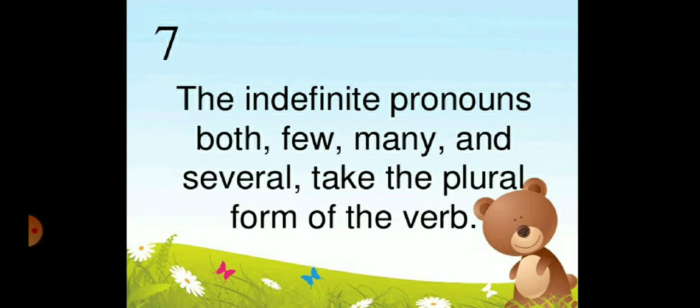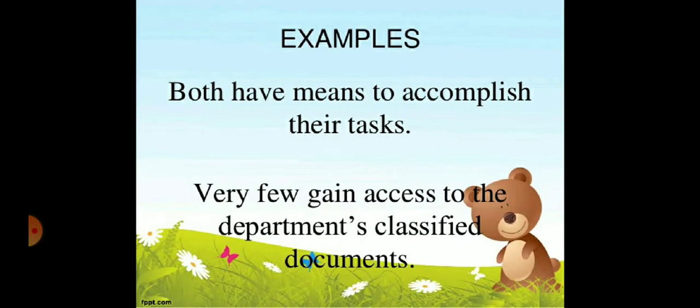Now come to the seventh rule. The indefinite pronouns both, few, many, and several take the plural form of the verb because they are plural subjects. For examples, both have. See, both is what? Plural. That's why it will take a plural verb. Both have means to accomplish their tasks. Very few. Few is what? Plural. That's why it will take a plural verb.